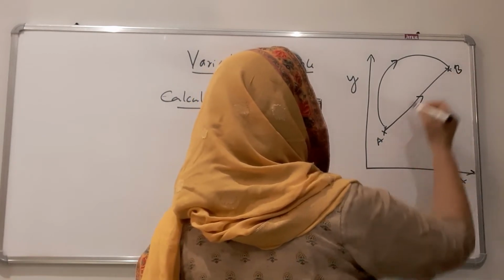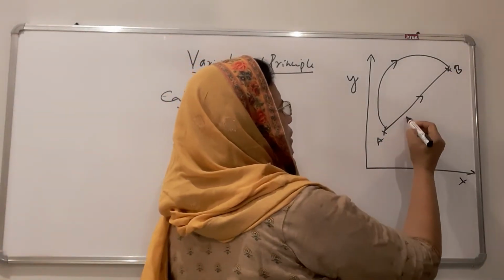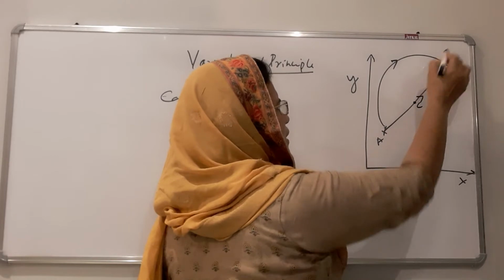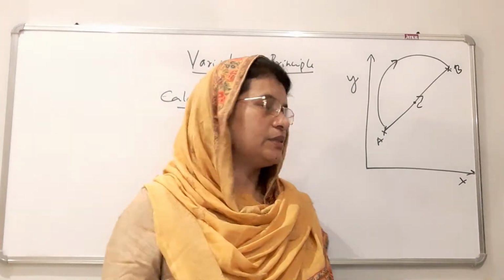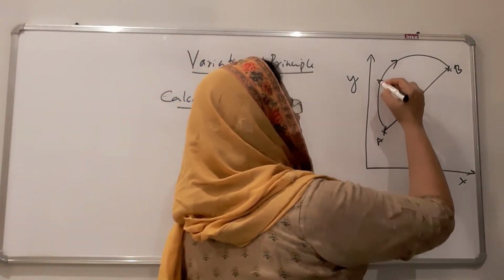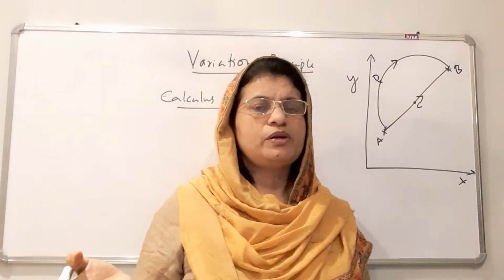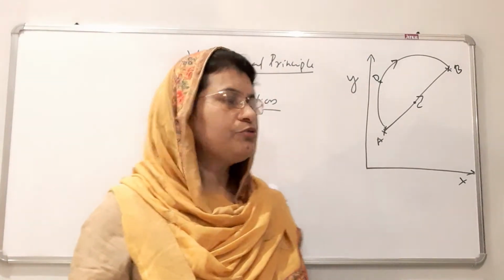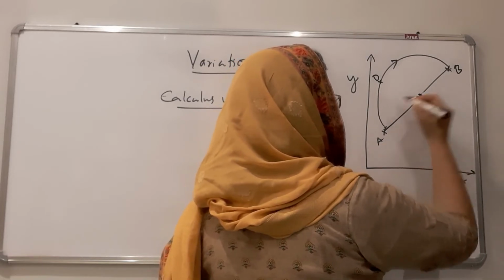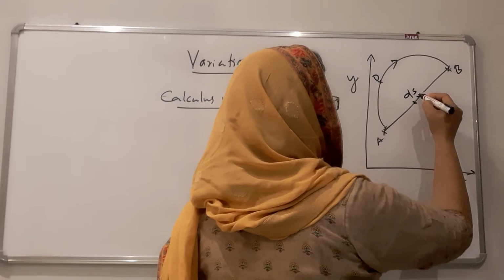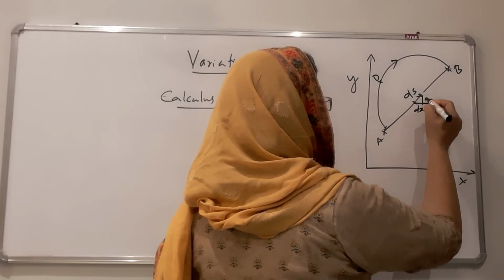This path A to B is the straight line path, or the minimum path. From A to B along the point C, the direction A, C, B is the minimum path, or the straight line path. Another path is here, A, D, B, which is another path. There may be such different paths possible for the body to move from A to B. Therefore, consider this straight line path, and in it consider a small piece ds, with x component dx and y component dy.